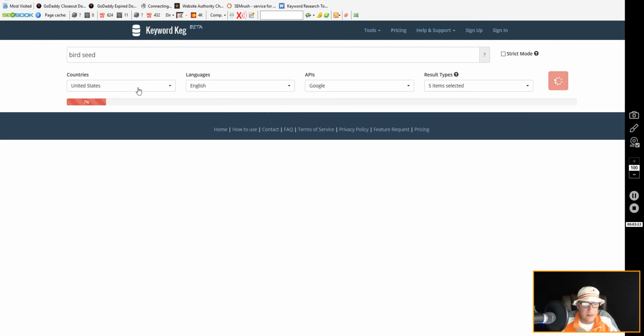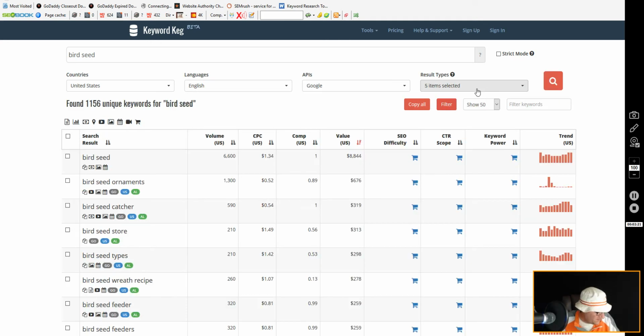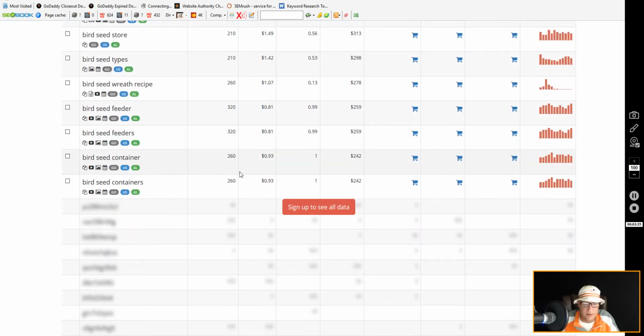Now we've got United States as the country, English as the language, and for APIs, obviously we want to hit Google, right? And result types, 5 items selected. As you can see, it's going to give you the volumes.